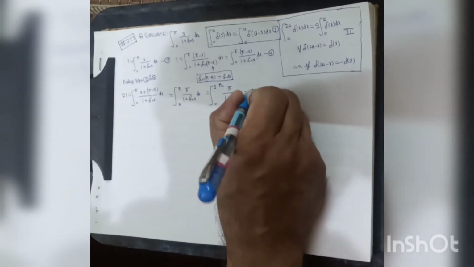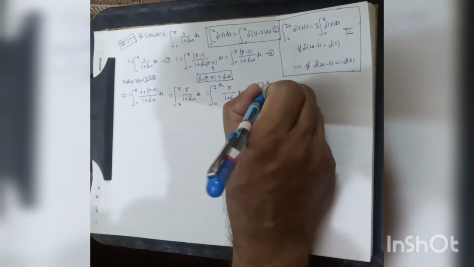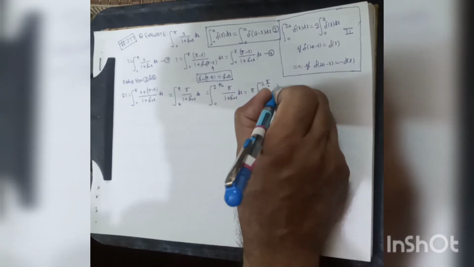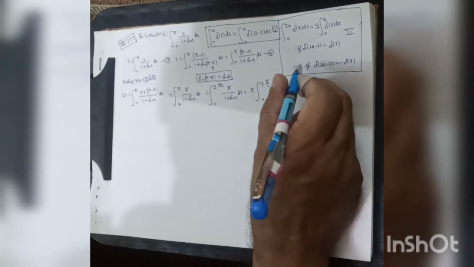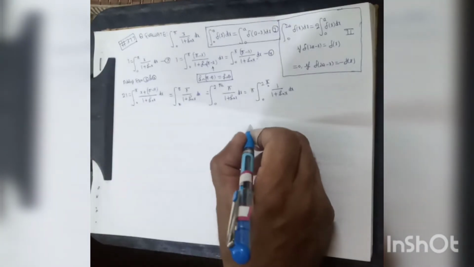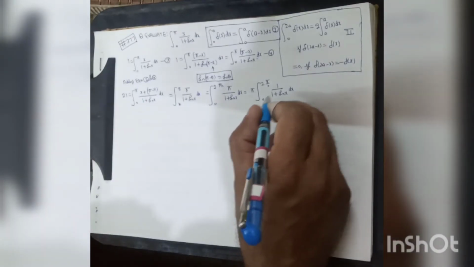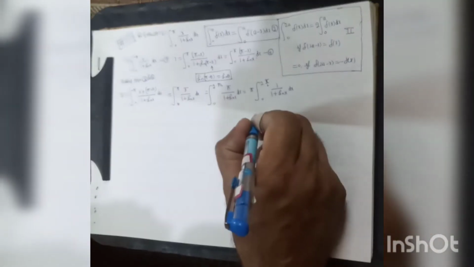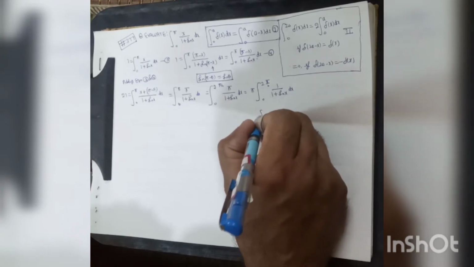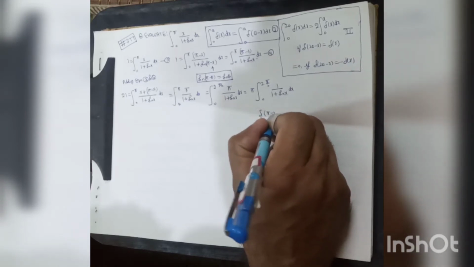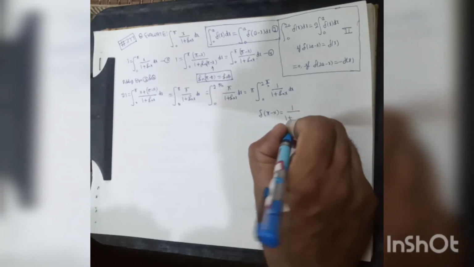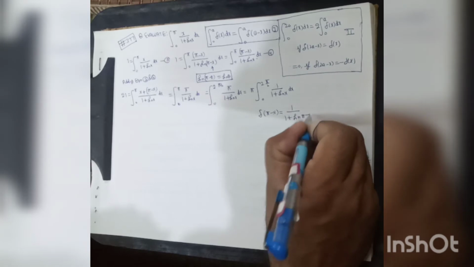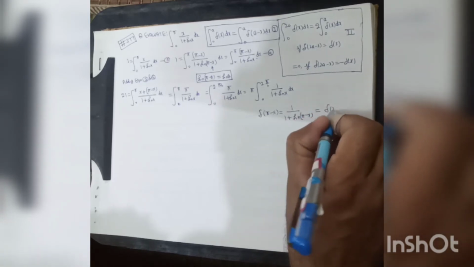This may be written as pi may take outside, 2 into the integral of 1 upon 1 plus sin x dx. Now using property 2, because function 2a minus x, function pi minus x will be 1 upon 1 plus sin of pi minus x, and because sin of pi minus x is equal to sin x, function pi minus x is equal to function x.